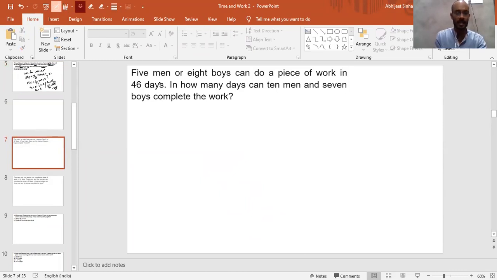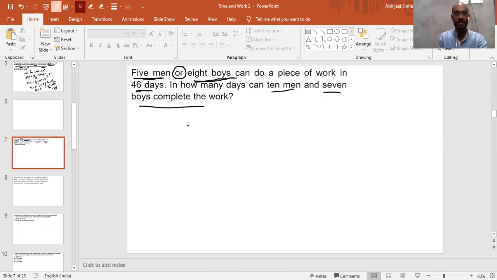Now the question says, if 5 men or 8 boys can complete a piece of work in 46 days, in how many days can 10 men and 7 boys complete the work? As you can see, the word mentioned is 'or', which means the combined efficiency of 5 men will be equal to the combined efficiency of 8 boys, because whether you employ 8 boys or 5 men, both will take 46 days to do that work.